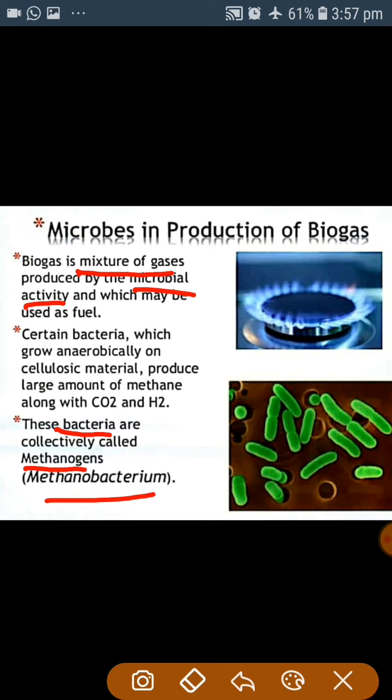These are found in unfavorable conditions like extreme temperature, it means high temperature, and also in acidic conditions.